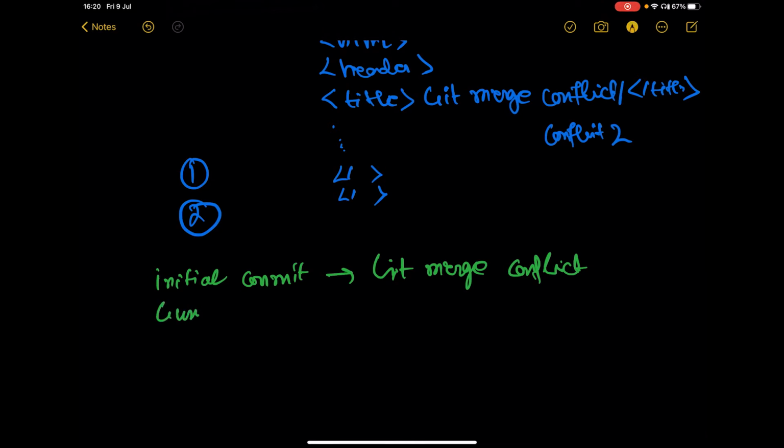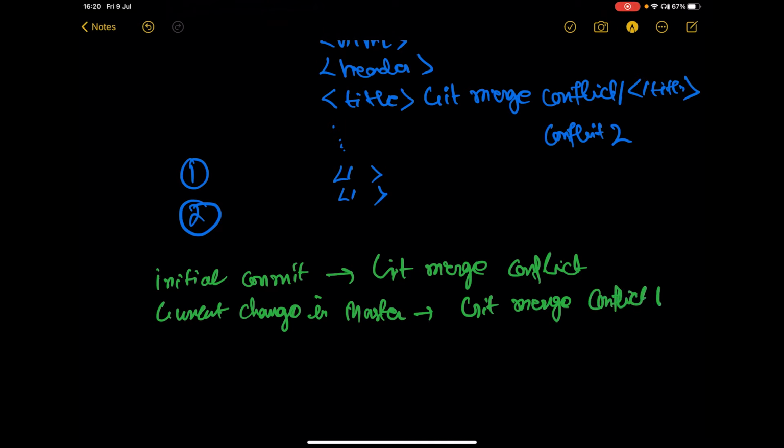The current change in master branch is what? Git merge conflict 1, and the current change in the feature branch, right?